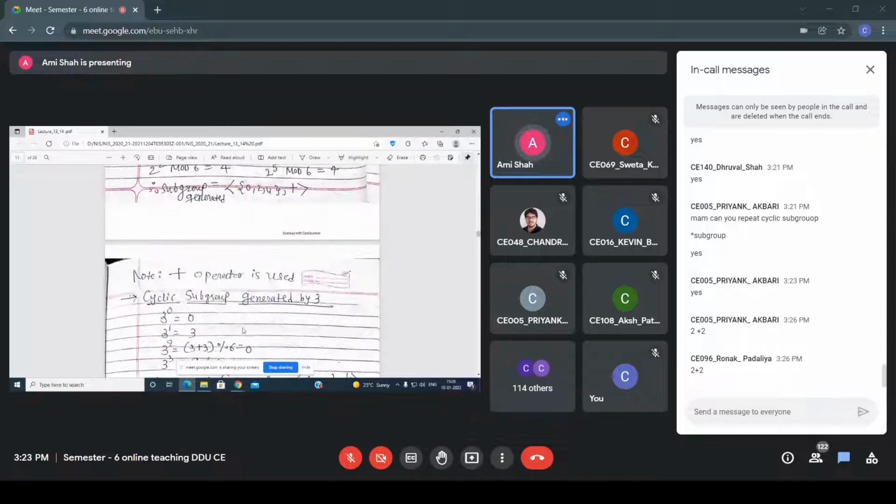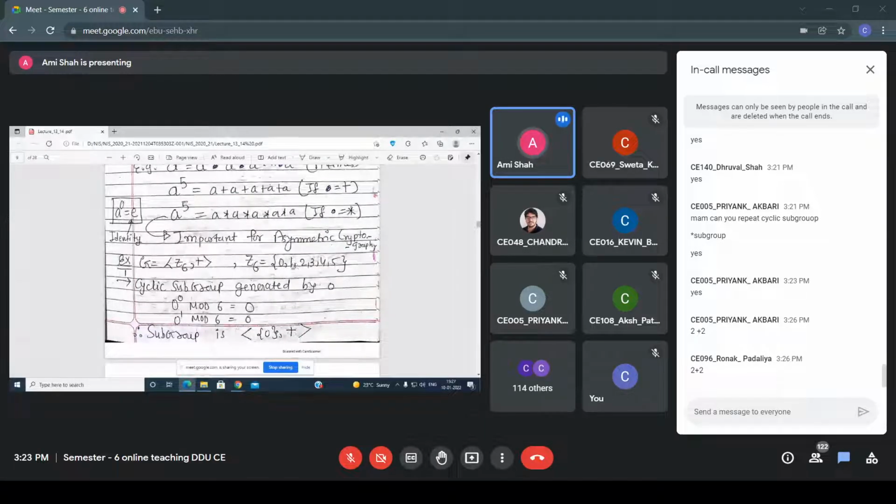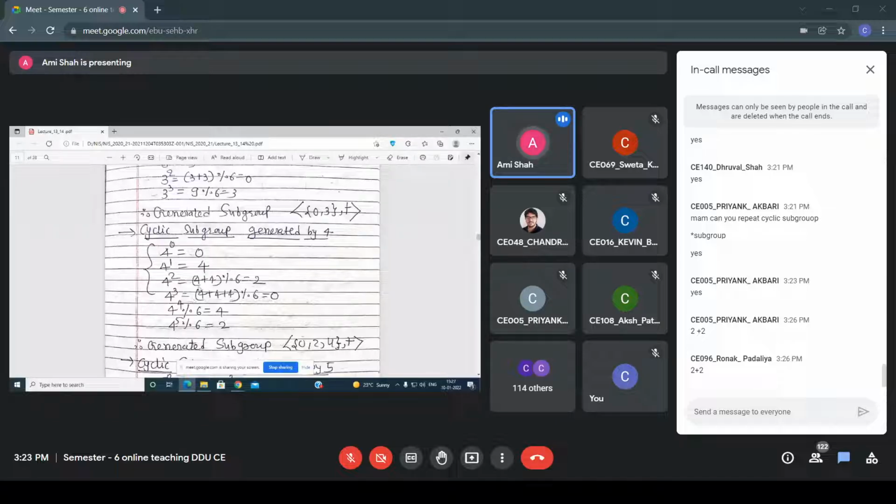Okay. And now for each and every element you have to do this. First you take 0, then 1, then 2, 3, 4 and 5. You have to perform this for each and every element. So now I am taking the cyclic subgroup generated by 3. So what am I getting here? 3 raised to 0, then I am getting 0. 3 raised to 1 is 3, 3 raised to 2 mod 6, then I am getting 0. So that's why the generated subgroup is 0, 3. Similarly, for 4, when you observe, I am getting 0, 2 and 4. Okay, after that it is repeated.